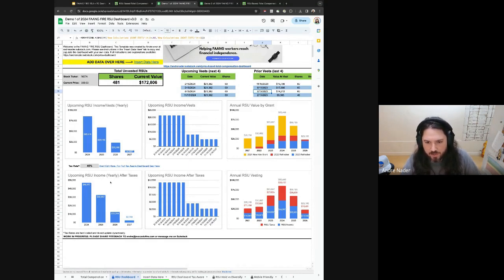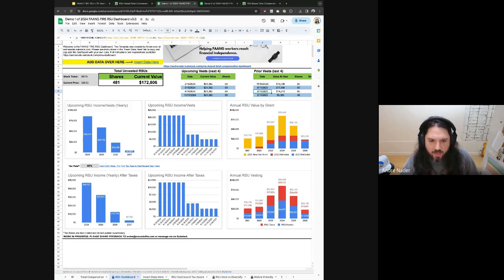And here's just a simple view based on if you wanted to add your tax rate to have a better understanding of how many RSUs you'll be earning or having after taxes. This is an overly simplified way to look at it. The way that I was using this was based off trying to understand how much money would actually end up in my Charles Schwab vesting account every single vest.